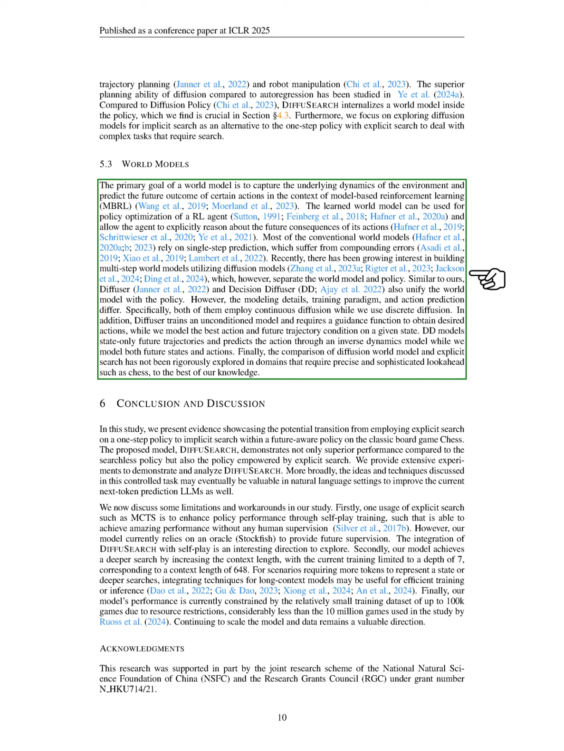Unlike DD, which predicts actions through an inverse dynamics model, we model both future states and actions. To our knowledge, the comparison between diffusion world models and explicit search in complex tasks like chess has not been thoroughly examined.